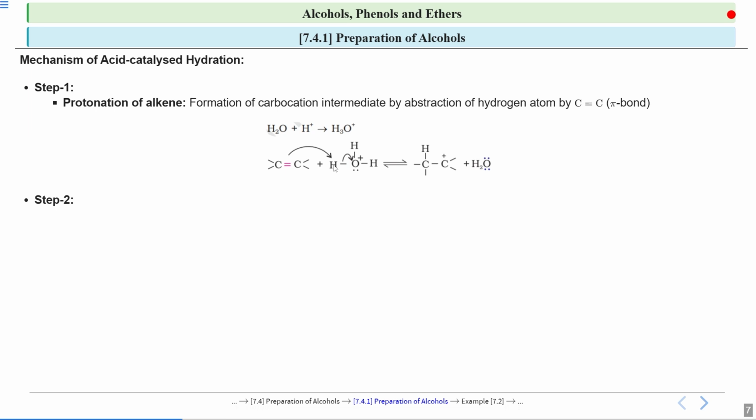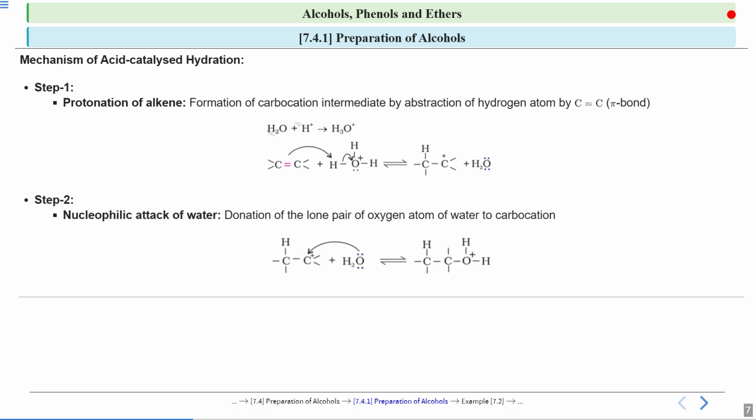So see, what will happen in step 2? It is the nucleophilic attack of water. First see that the double bond of this alkene gets broken because it is sharing its electron with this hydrogen. It is giving its electron to this hydrogen. So this double bond breaks and this hydrogen gets attached to this carbon. And this carbon attains a positive charge because here the carbon is forming only 3 bonds. So a positive charge develops on this carbon. Okay, so is this step clear?